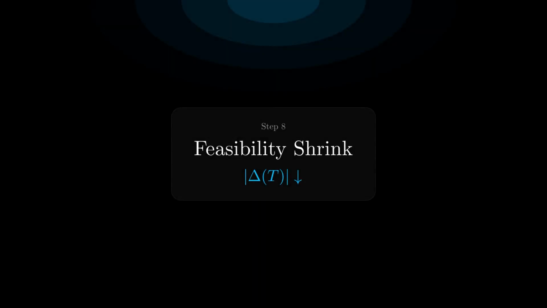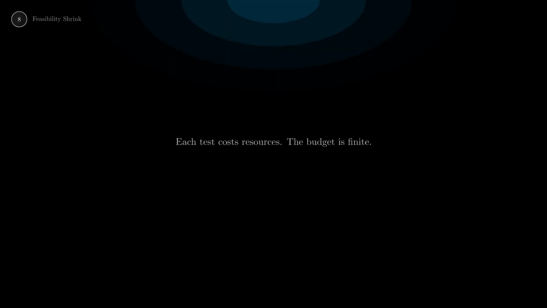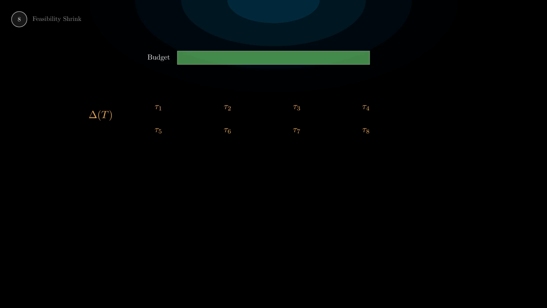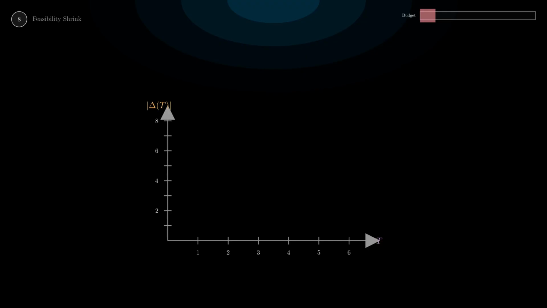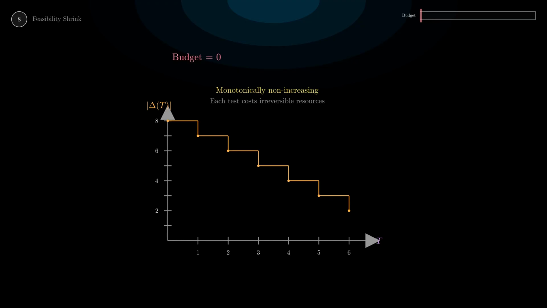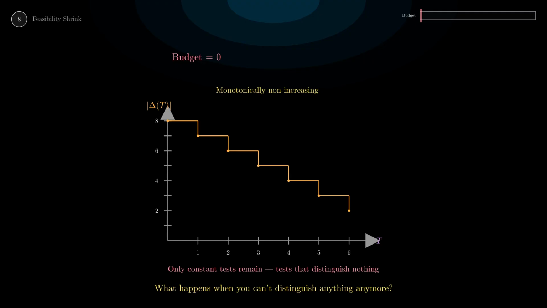Each test costs resources. The budget is finite, so as we run tests, the set of affordable tests can only shrink. Watch the budget bar deplete. Each test drains resources and removes itself from the available set. The step function shows the size of the feasible test set over time. It can only decrease. Each test costs irreversible resources, and in a closed system with no external energy input, the test budget is finite. Eventually, the bar hits zero. Only constant tests remain, tests that produce the same output regardless of input, tests that distinguish nothing.